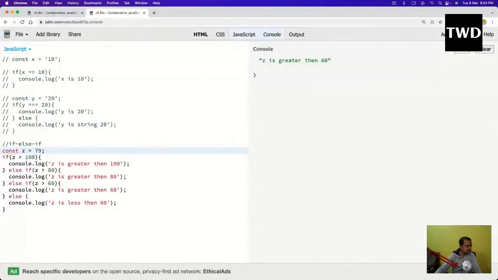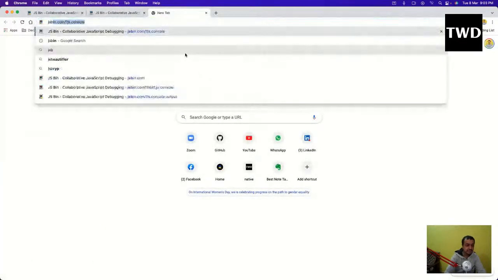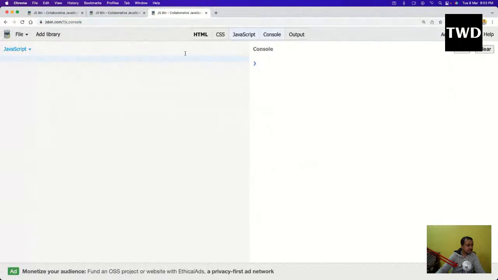Now we will learn about one more thing. We'll now learn about the OR and AND operator. If else if or switch, both of them depend on the situation. Sometimes you should know switch also, because switch is used in Redux. There you cannot use if else if, so there is a pattern there in Redux.